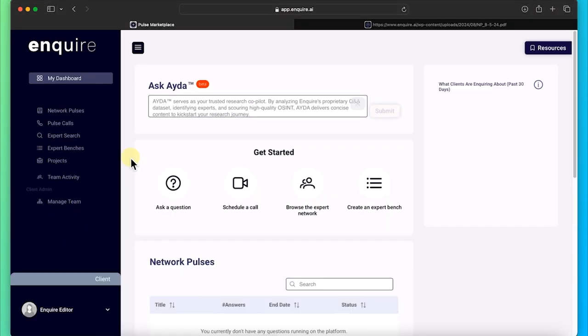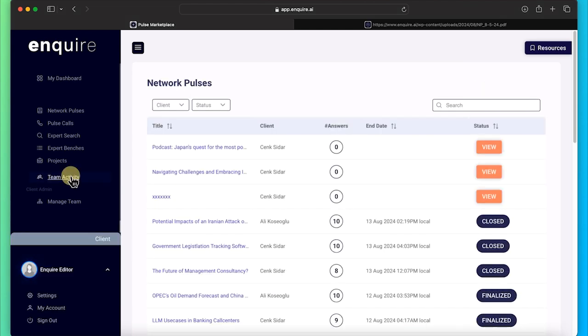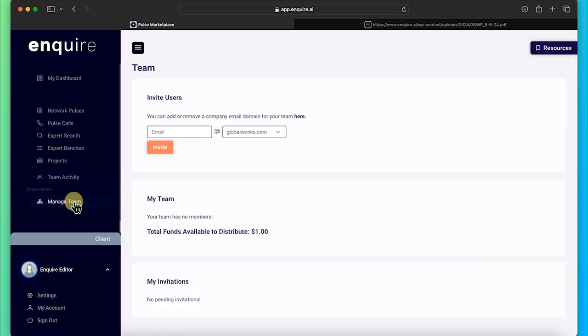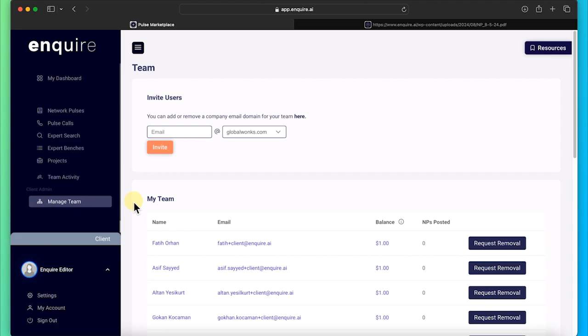Want to see how your team is using Enquire AI? Check out the Team Activity tab on the left, which details active and past Network Pulses and calls. Want to add or subtract members of your team? You can do so under the Manage Team tab.